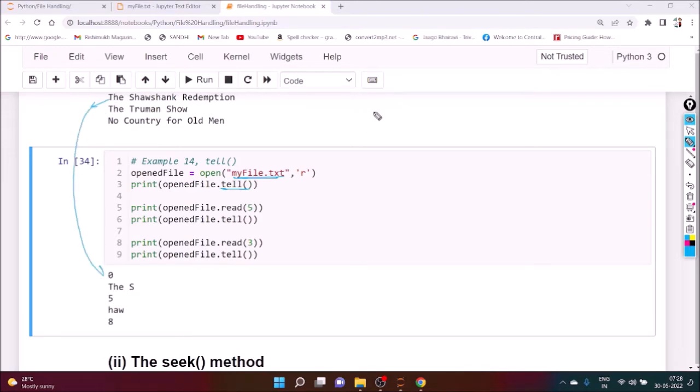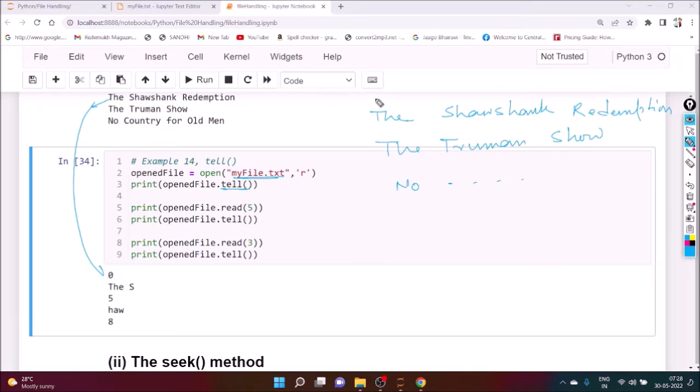So we can see The Shawshank Redemption, and The Truman Show, and No Country for Old Men.